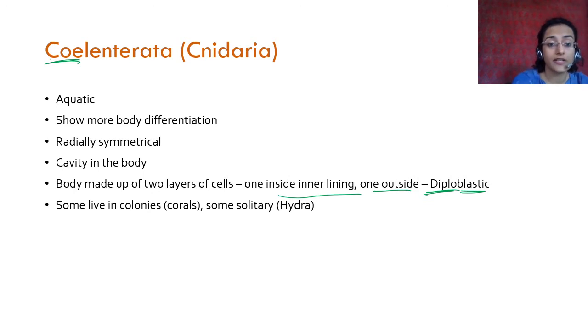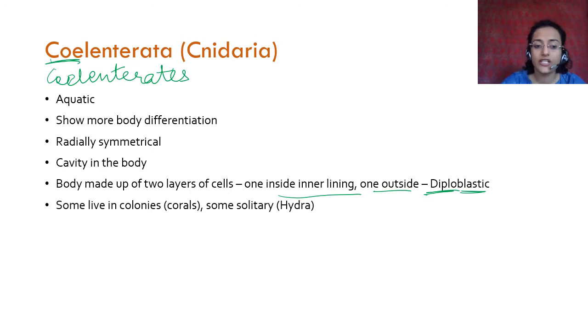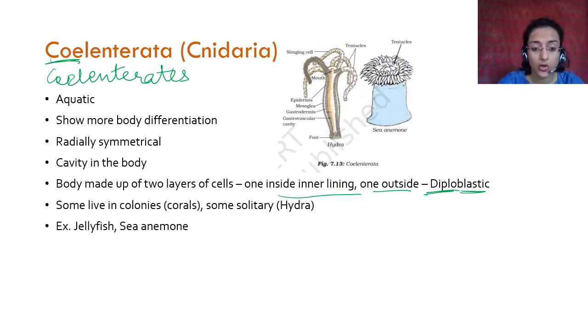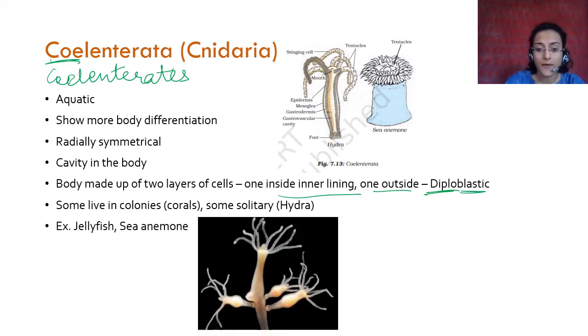Okay, these animals are called coelenterates or cnidarians, but one of these two. They live either in colonies like corals or are solitary, called hydra. For example, jellyfish or sea anemone. I'm sure you know about jellyfish. I'm sure you know about sea anemone. This is something called hydra. It is given in your book.